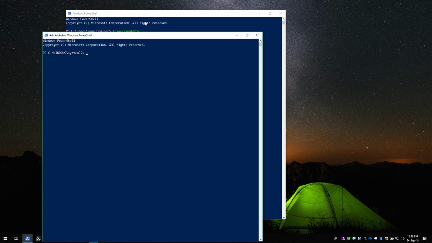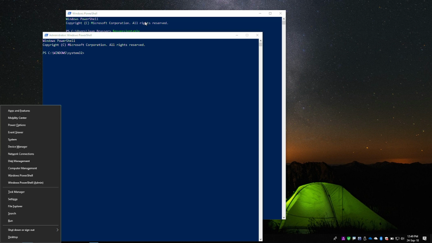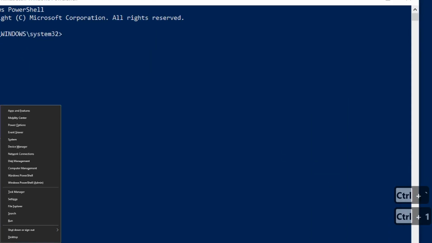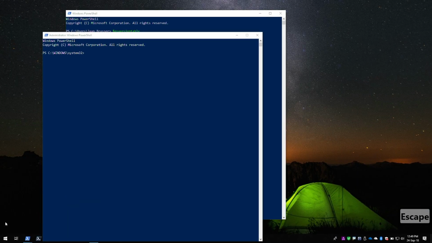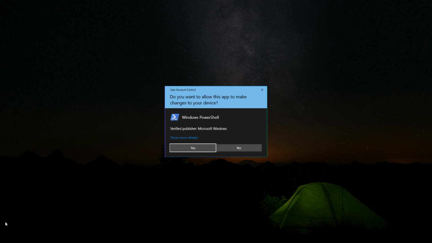So what we can also do is open the quick actions, which is Windows X, and I'll zoom in on that. Here we go. And we can see we have both Windows PowerShell and Windows PowerShell (Admin) listed here. So if we want to start an administrative PowerShell session, what we can do is Windows key X, and after that we press A, and once again we have a session up and running.